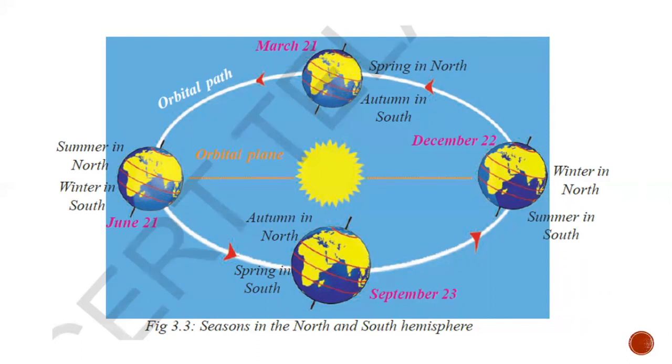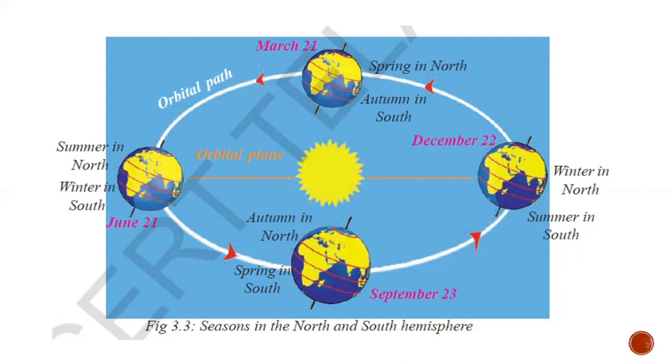In the south, if it is summer, in the north it will be winter, children. Again, come to this, June 21st. Now, if you see here, the earth's position is such that the north part is facing the sun. So here we have summer, and the south part is far away from the sun, and it is not able to receive so much heat. So we have winter here.